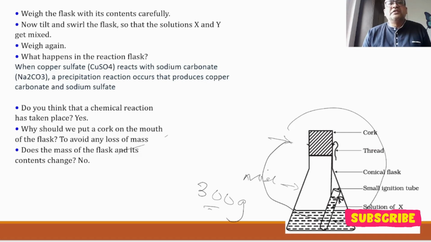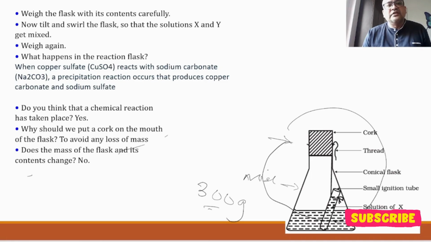Weigh the flask with its contents carefully. We have done that. Now tilt and swirl the flask so that the X and Y get mixed. We have done that. Then we have weighed it again. That also we have done. Then what happens in the reaction in the flask? So reaction happens. The reaction is very clear.